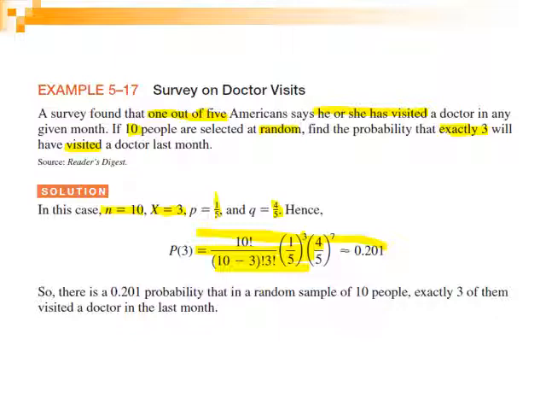So the value will be 0.201. So here is a probability of 0.201 that in a random sample of 10 people, exactly 3 of them visited a doctor.